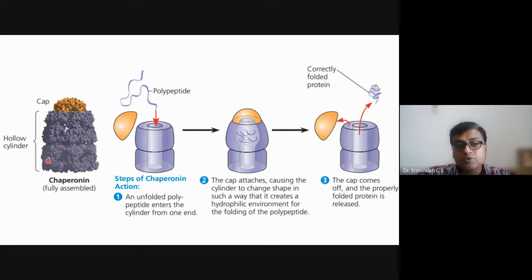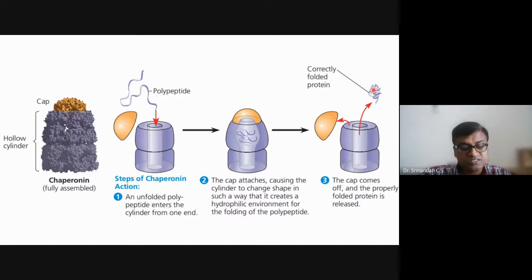There is one more protein called chaperonin. The chaperonin will have a cap over here and a hollow cylinder, and the protein produced from the gene by the process of translation will go inside this, the cap will be closed, and it will provide appropriate conditions, such as appropriate temperature, appropriate pH, appropriate chemicals, everything, so that a correctly folded protein will come out.